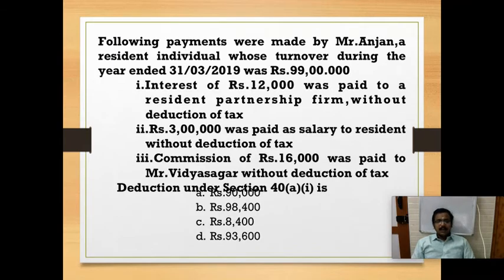And next question, the following payments are made by Mr. Anjan, a resident individual whose turnover during the year ended 31/3/2019 was rupees 99 lakhs. Interest of rupees 12,000 was paid to a resident partnership firm without deduction of tax. Rupees 3 lakh was paid as salary to a resident without deduction of tax. Commission of rupees 60,000 was paid to Vidyasagar without deduction of tax. My disallowance under